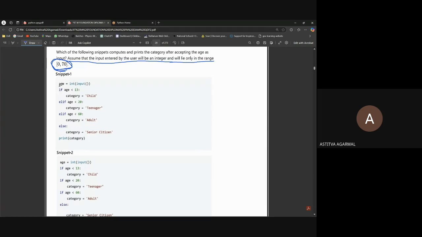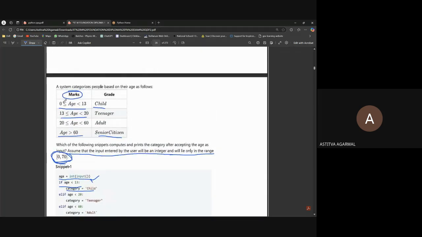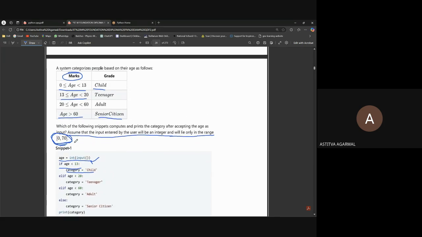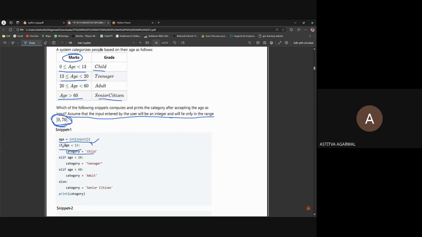So its first line is age is equal to int input. Okay, no issue. It's correct. If age is smaller than 13, category is equal to child. That's what the table said. Age is 0 to 13. Our range is from 0 to 70, meaning no number smaller than 0 can be an input. So there is no issue.